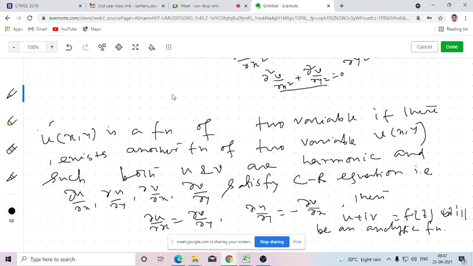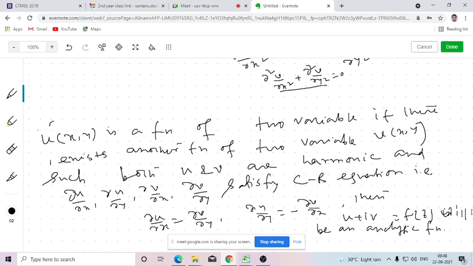So in the previous example we have shown that if a function f(z) is analytic, then both of its real and imaginary parts should be harmonic. So here the reverse is also true. That means if u is x square minus y square, a function of two variables which we have shown is harmonic, and if there exists another function v(x,y), let's say 2xy, which is also harmonic, and all the four partial derivatives of u and v satisfy the Cauchy-Riemann equation, then we can combine this u and v in the form of u plus iv. That will give us a complex valued function that will always be an analytic function. So this is another tool to check or verify whether a given function is analytic or not.